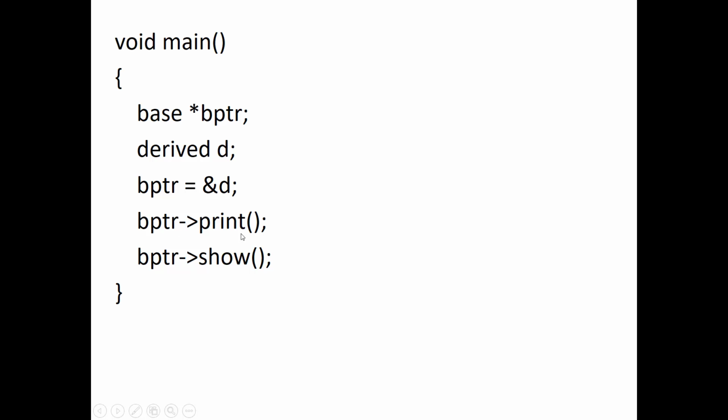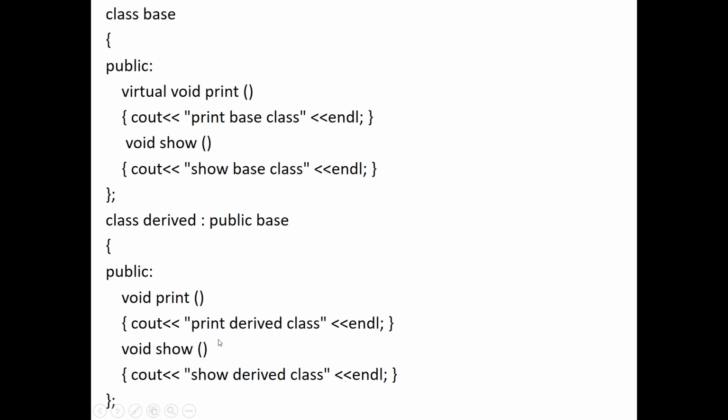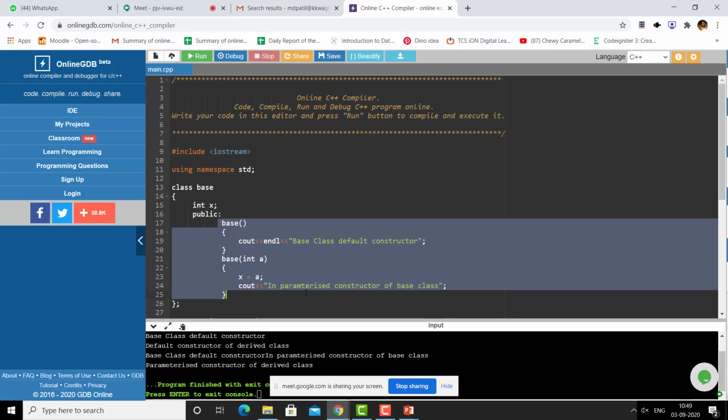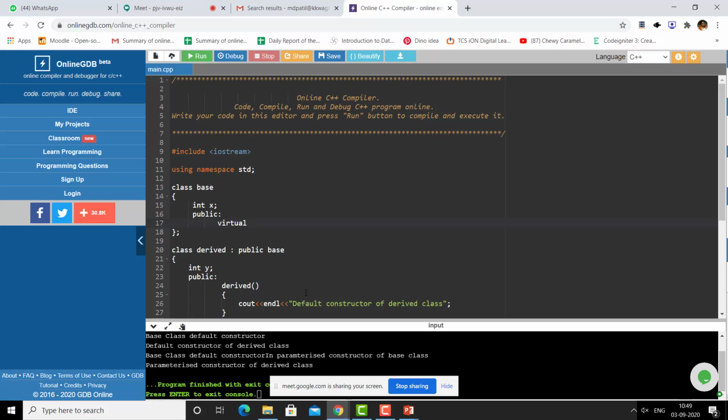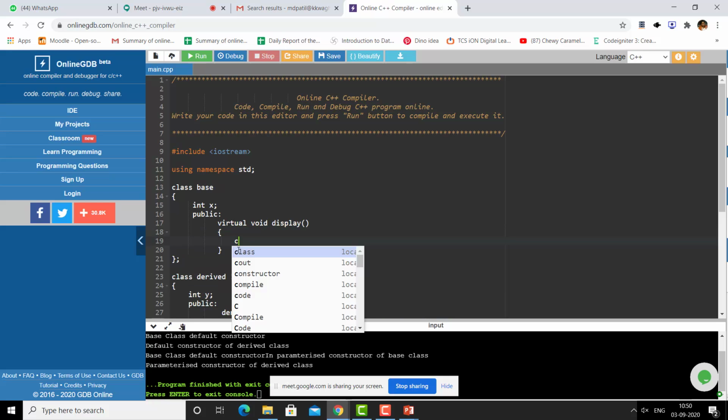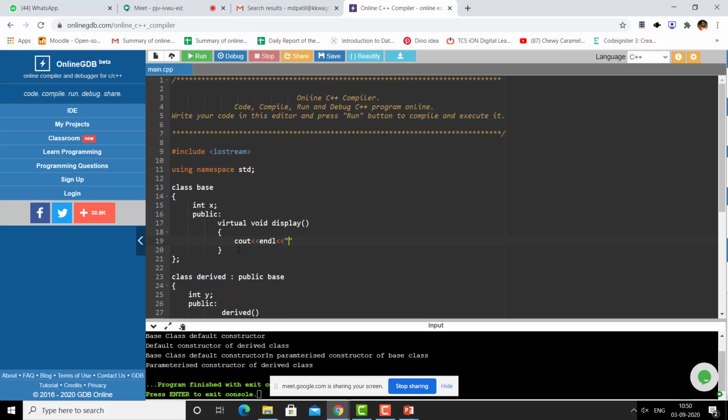Then using the same pointer, I will call print and I will call show. Now since it is pointing to the D object, it will call the print and show functions of the derived class. So here I have a virtual void display, cout, base class display.